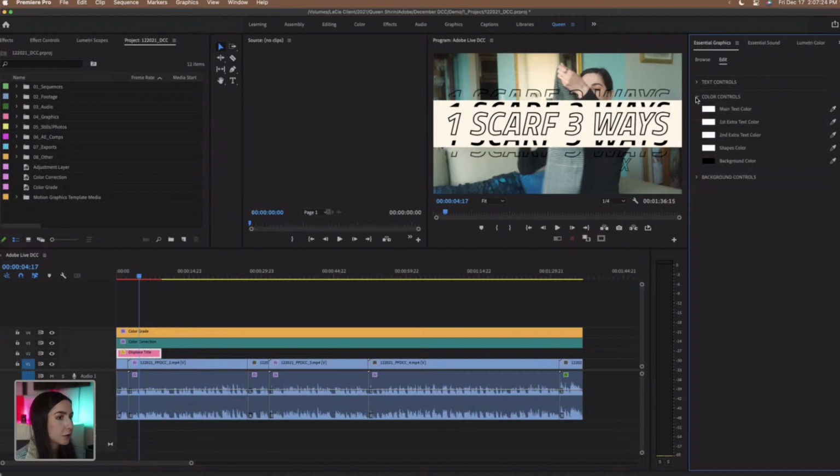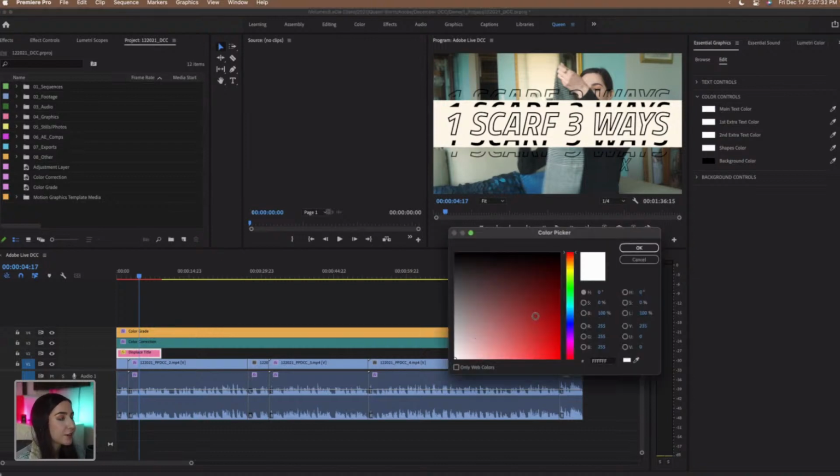Let's go over to color controls. Now, the first option that we have is our main text color. So let's try switching this up. Typically, I do love having a black and white color scheme, but let's say we want to switch it up a little bit. Maybe we'll do a blue to match the blue in the background. If we want to select the exact shade of blue that we have going on in the background, I can pick my eyedropper tool right here within the color picker. So I'm going to click on that to enable the eyedropper tool, and then I'm just going to click on that wall. And now we have chosen the exact shade that is on that wall. So I'm going to press OK.